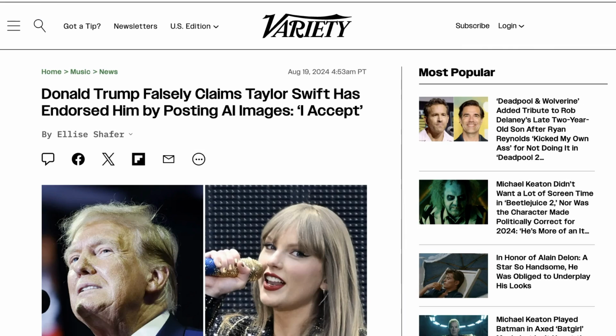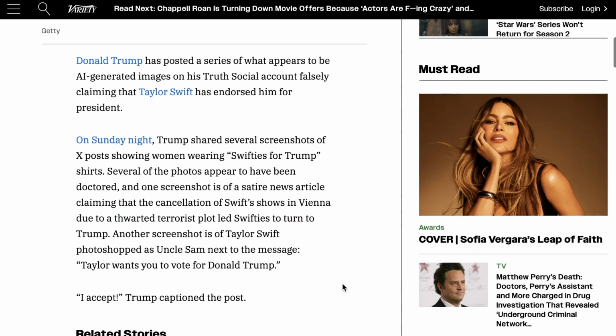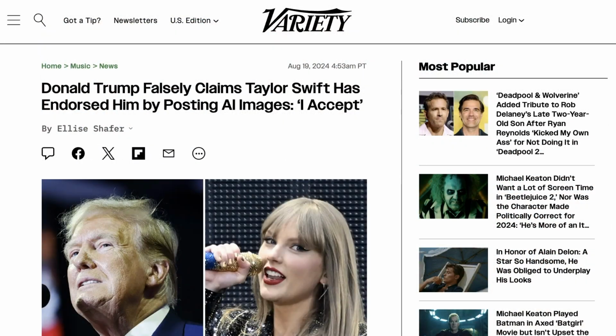Meanwhile, that wasn't the story that was getting a lot of attention when it comes to AI and the elections. Former President Donald Trump took to his Truth Social network and shared several screenshots of X posts showing women wearing Swifties for Trump t-shirts. Another screenshot was Taylor Swift, created to look like Uncle Sam, with the message, "Taylor wants you to vote for Donald Trump." Trump himself captioned the post, "I accept." And there have been approximately 100,000 different media outlets writing about this.